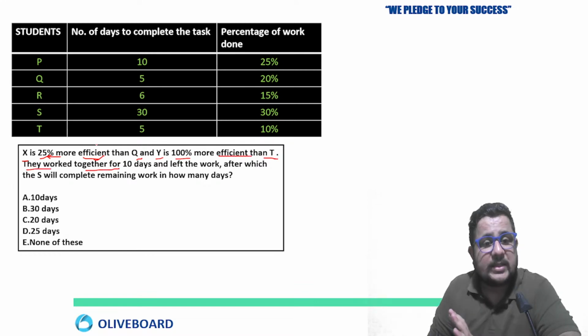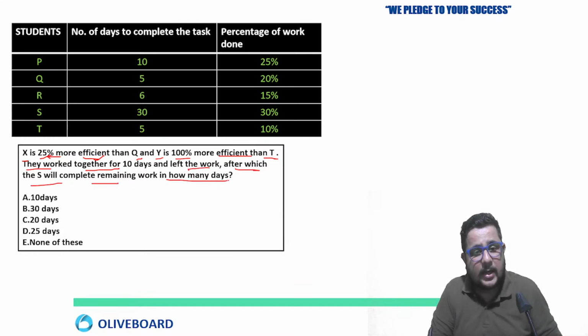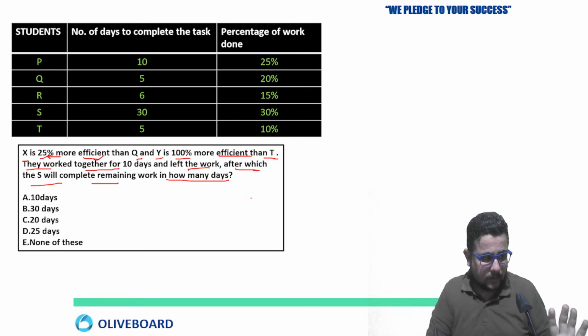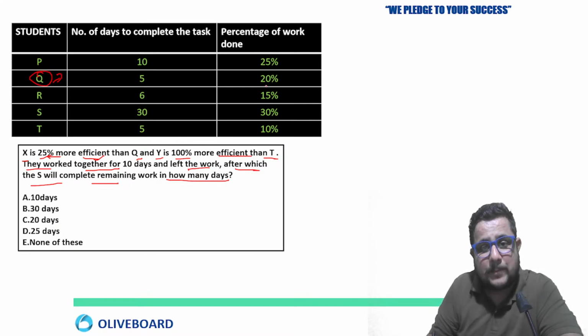They worked together for 10 days and left the work, after which S will complete the remaining work in how many days? Tell me the answer of this. X is 25% more efficient than Q. So Q was completing the task in how many days? That we have already calculated: 25 days.